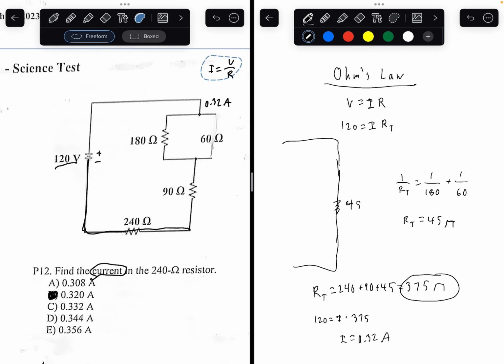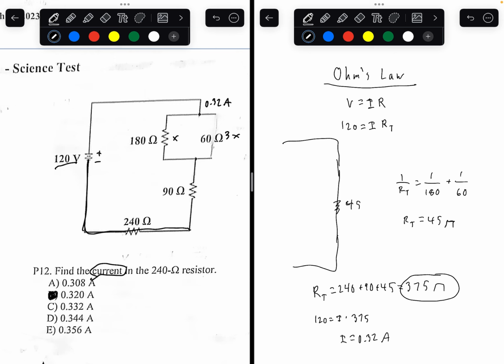So clearly current and resistance are inversely proportional to each other. As resistance goes up, current goes down. So the one with the higher resistance must have the lower current than the other one. The 60 ohm resistor has a higher current through it, and the 180 ohm resistor has a lower current through it. The ratio of the current is the same as the ratio of the resistors. So 180 over 60 is equal to 3. That means if this was x, this would be 3x.